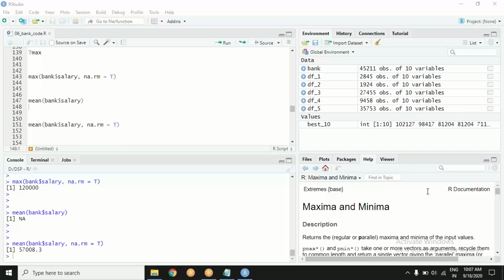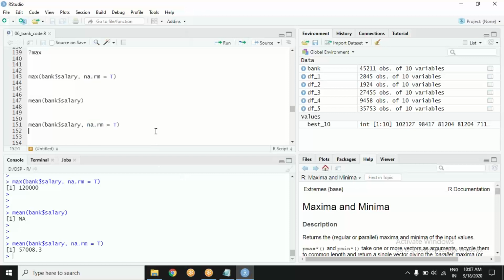Yesterday, we went ahead with that bank dataset and we tried some anomalies and we saw various functions. So we went up to this na.rm utility, which is usually found with every mathematical function, so that you can handle the missing values.